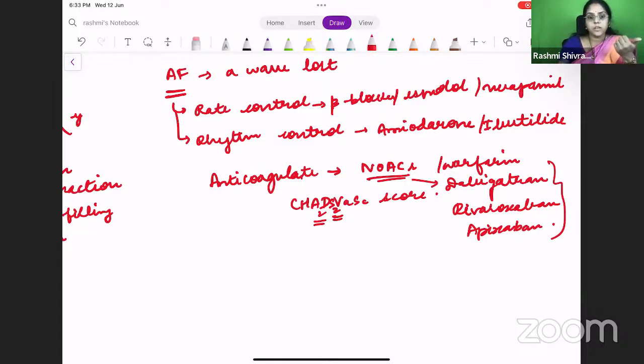So the MCQ can be in AF patients. What is the primary aim of treating the patient? The first one should be rate control. And when do you anticoagulate? It is based on the CHA2DS2-VASc score. And how do you anticoagulate? You can give NOACs, which are dabigatran, rivaroxaban, or apixaban. And you can also give the patient warfarin in selected patients, like those who have valvular MS. In those patients, you have to give warfarin, right? We have answered so many questions right now, right?